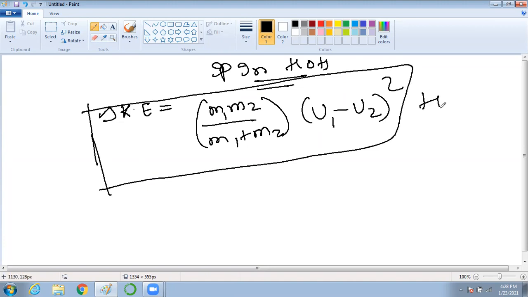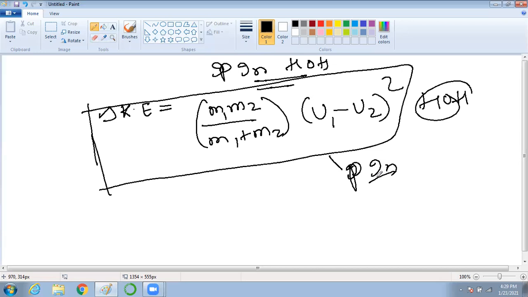This is for a head-on, perfectly inelastic collision. Clear? Delta K will come only for inelastic collisions, because kinetic energy will be lost after the collision.